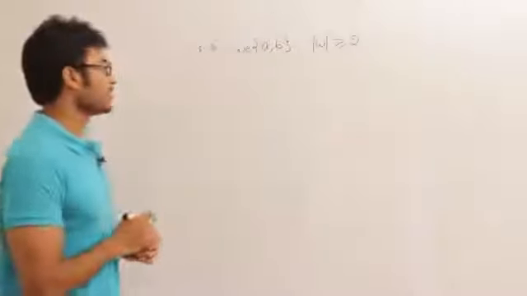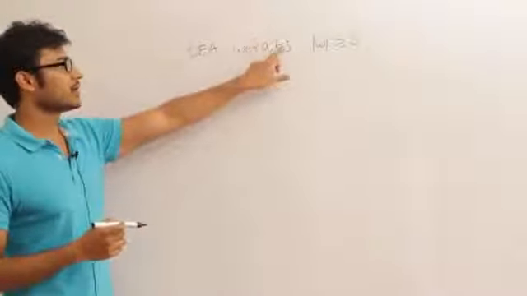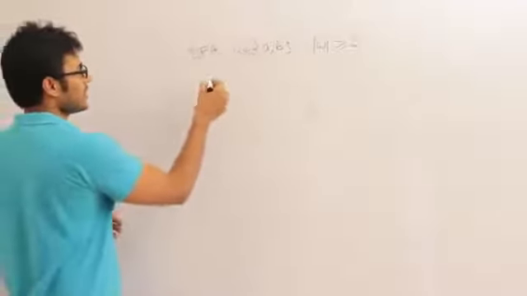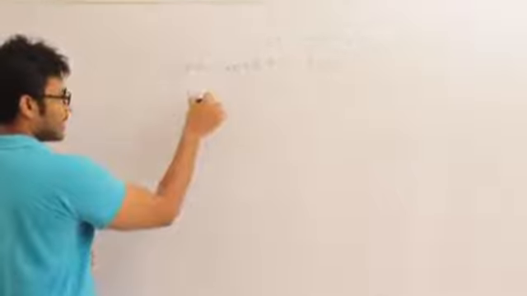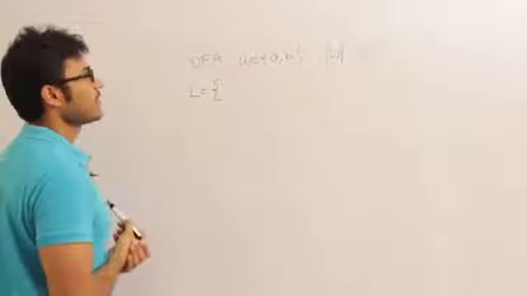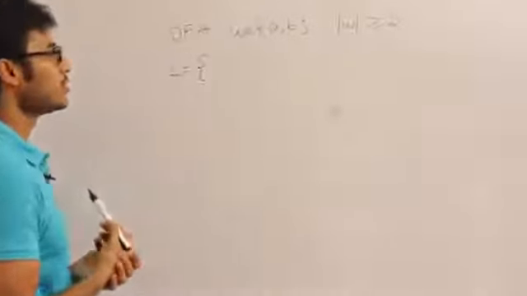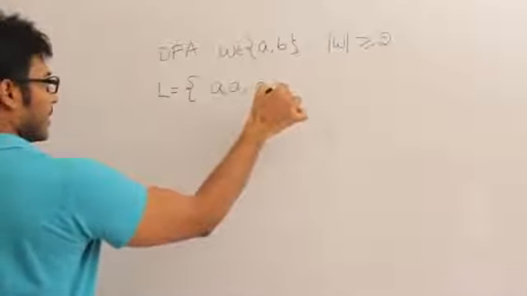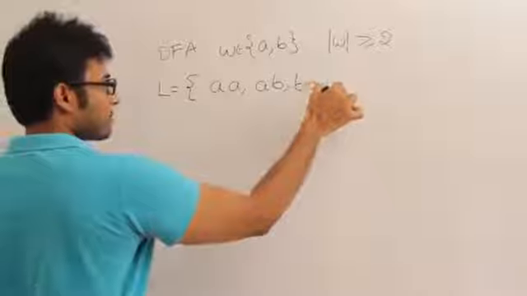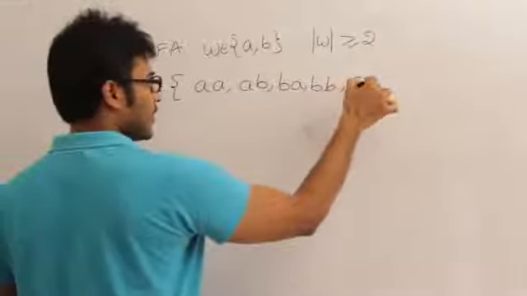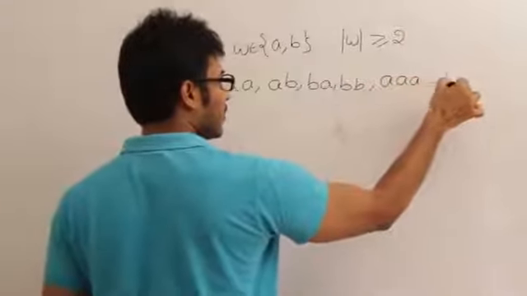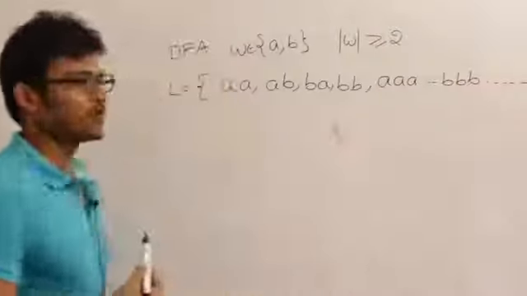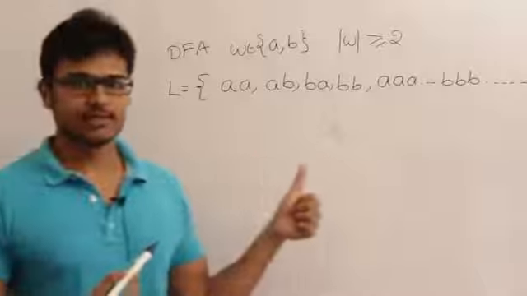First of all, identify the sigma. Sigma is nothing but a, b. And now we have to identify the words, the language. The language contains the set of all strings of length greater than or equal to 2. So strings of length 2: AA, AB, BA, BB, and strings of length 3: AAA, and so on, BBB, and so on. Finite or infinite? Definitely the language is infinite.